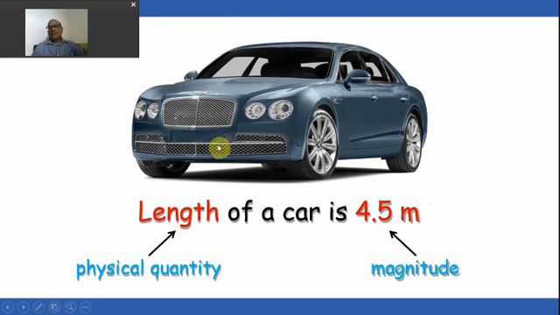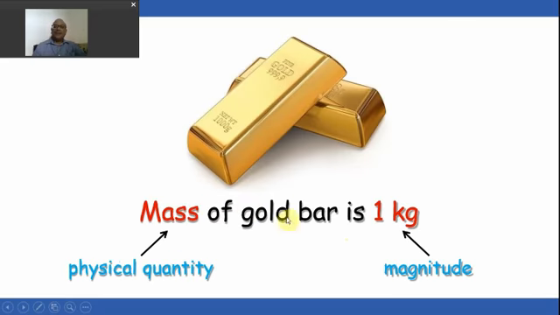As you know that there are certain physical quantities we use to define where we don't have to give a specific parameters. The only single parameter is required. Like if we want to describe the length of this car, for example, so length is a physical quantity over here. But to describe the length, we just need a value, which is called the magnitude. So length of a car is 4.5 meters. So it's a physical quantity described completely by a magnitude, a value, like mass of gold bar. So mass of gold bar is 1 kilogram.